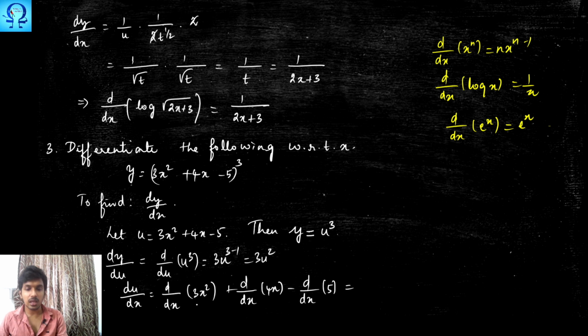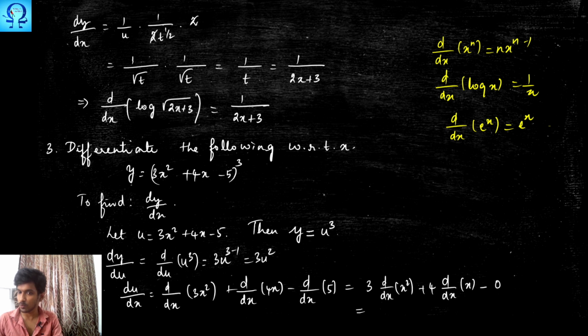So 3 can be taken out from this and 4 can be taken out from this. When we take 3 outside, we are left with d upon dx of x squared, and when you take 4 outside, that is d upon dx of x. Minus this, which happens to be 0. So this would give you 2x to the power 1, that is simply 2x. When you multiply that with 3, you get 6x, and here you get 4 since the derivative of x is 1.